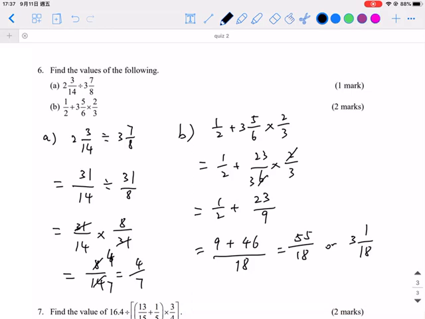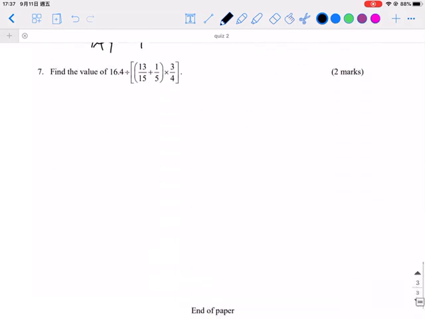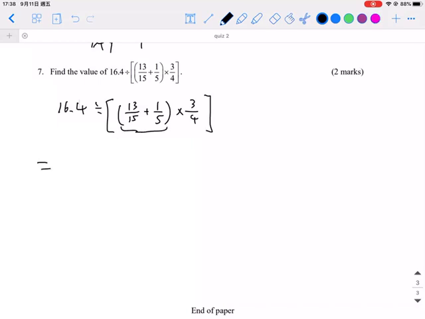Okay, for the last question of the quiz, remember to calculate the innermost bracket first. So plus 1 over 5 times 3 over 4. First of all, I must do the inner bracket, which should equal 15 over 13 plus 3.